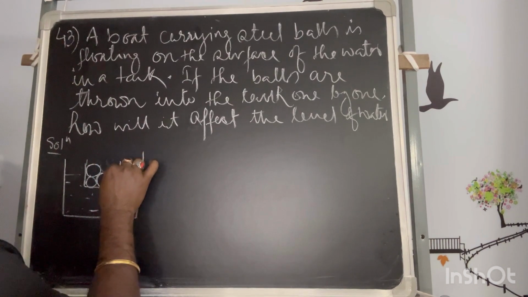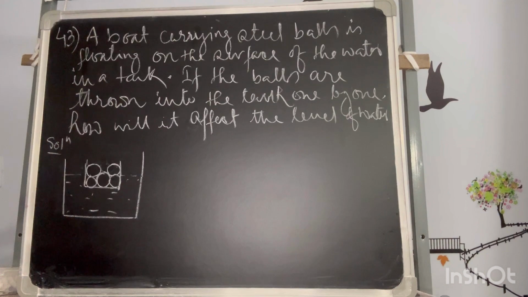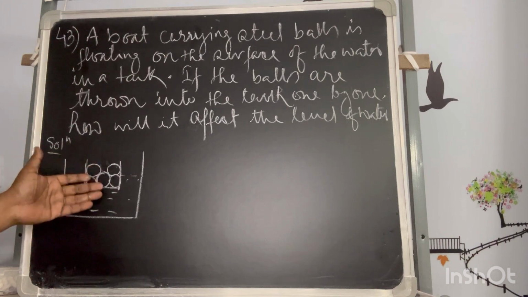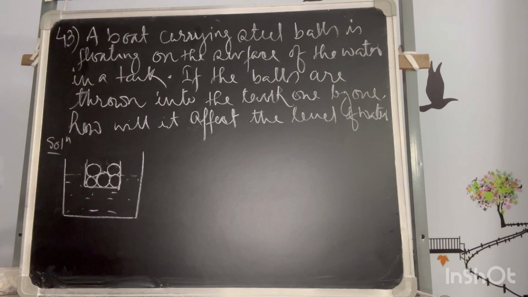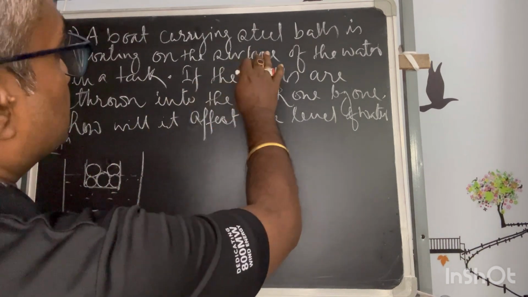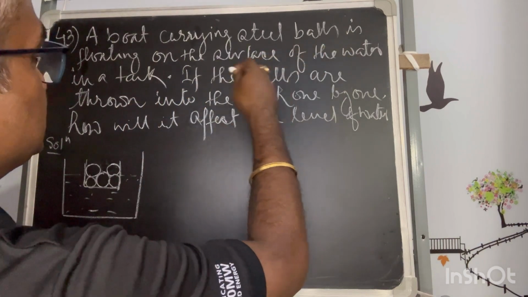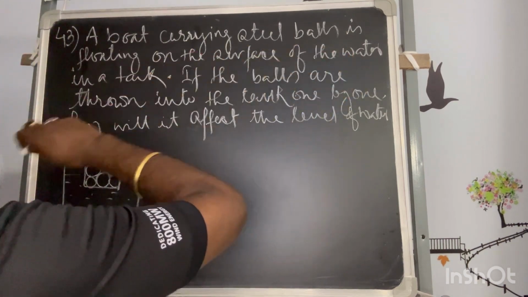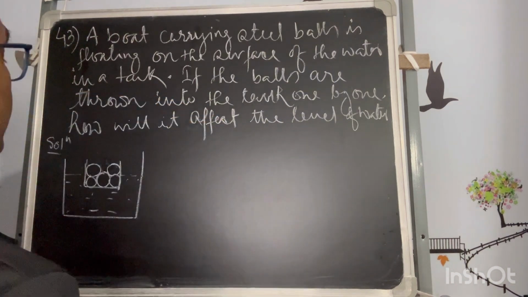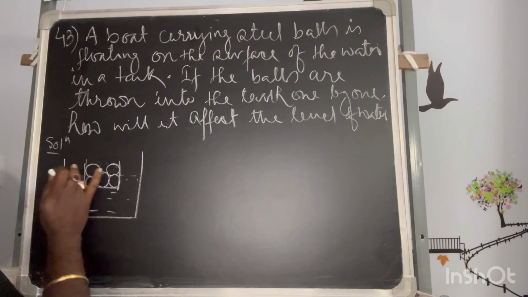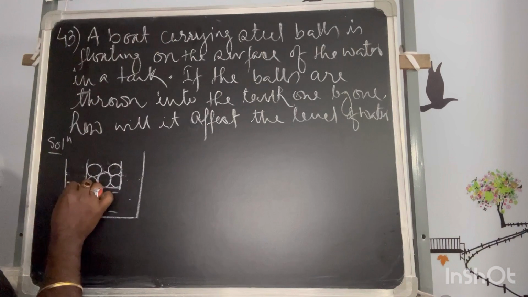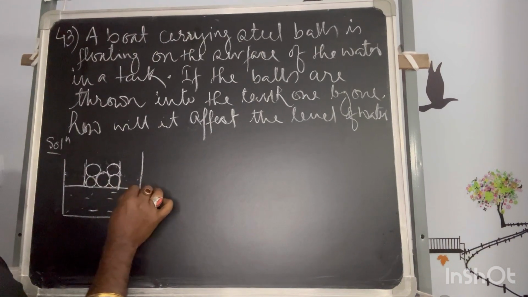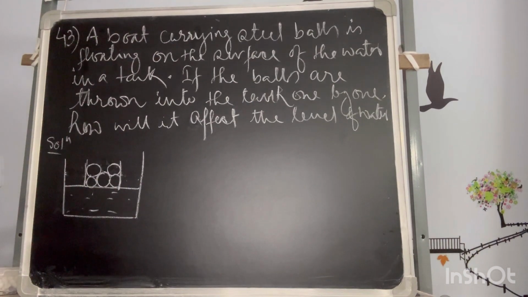This must be a stable condition. This is random, it may not be 5, maybe 4, 5, 1, 2, anything. Maybe more than one, because he said one by one, so at least two balls may be there, floating on the surface of the water in the tank, just like that.